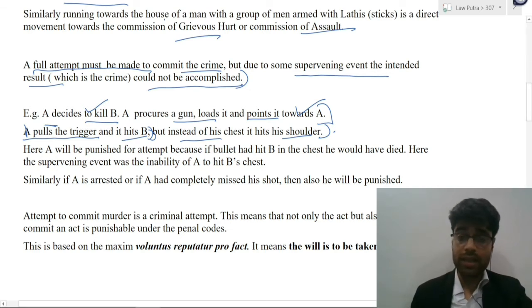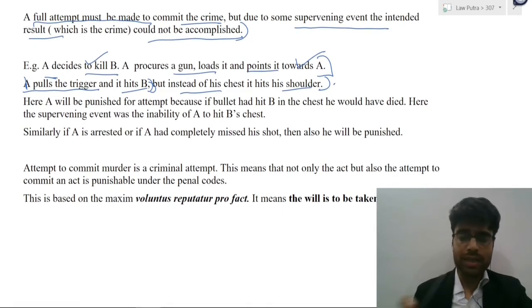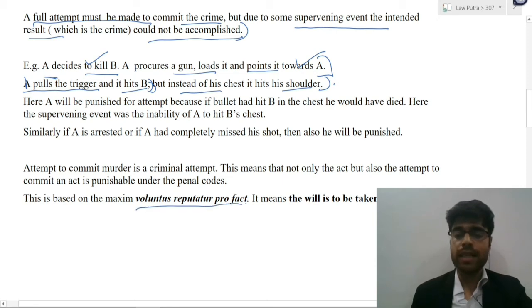Now here in this case, A will be punished for attempt because of one simple reason: attempt has been made, so attempt will be punished. Now this aspect of making attempt punishable under IPC is because of the maxim voluntas reputabitur pro facto, which says that will is to be taken as deed. That means the will of the person is equal to the deed of the person.